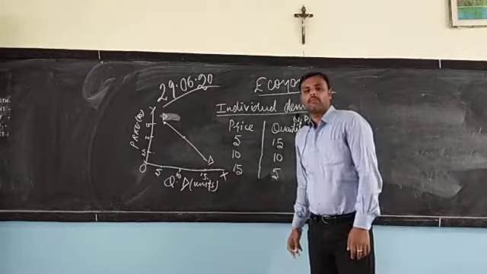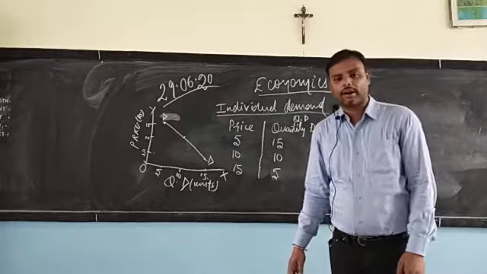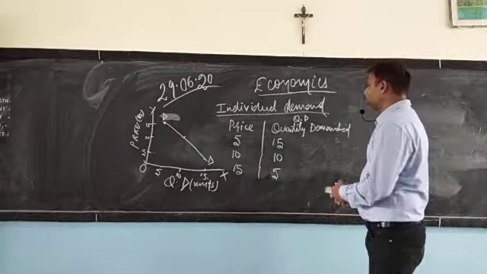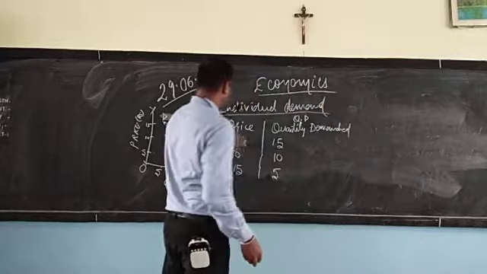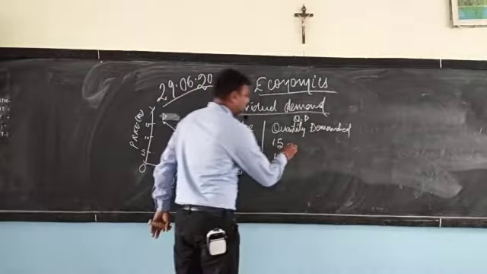So the next point is market demand curve. What is market demand curve? This is the price and this is the market demand.